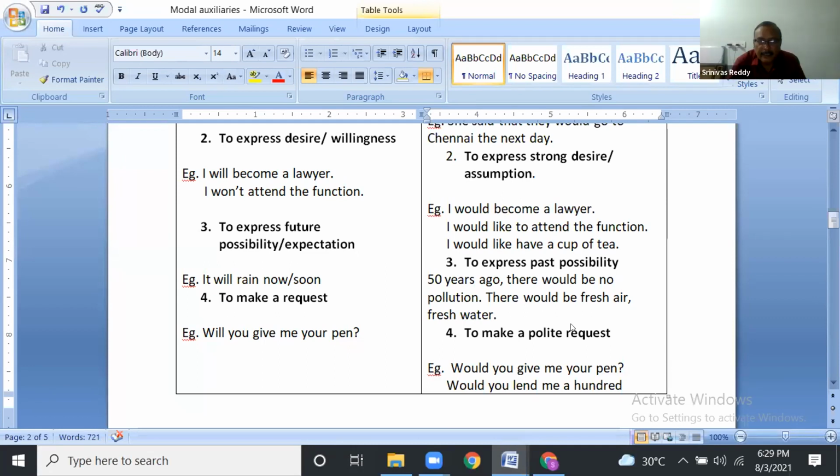To express past possibility: fifty years ago, there would be no pollution. There would be fresh air. Fresh water. This possibility was there. Past possibility.